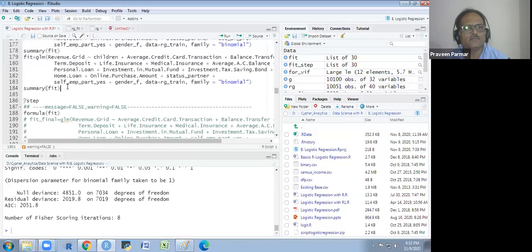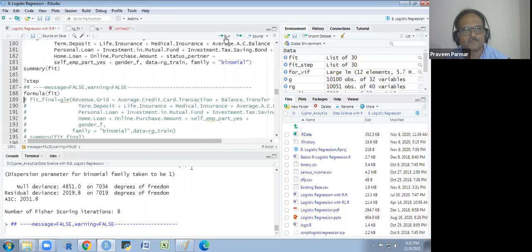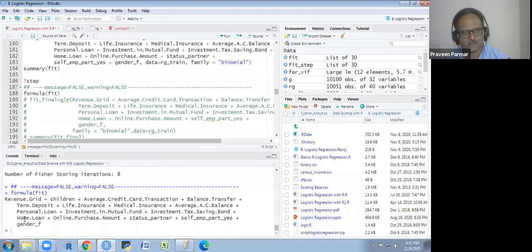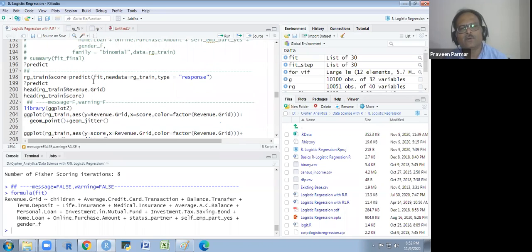And I will see the formula fit. So this is my formula fit. And now I want the prediction through the trend data itself. The type would be response. Response will provide me the response in a probability format.